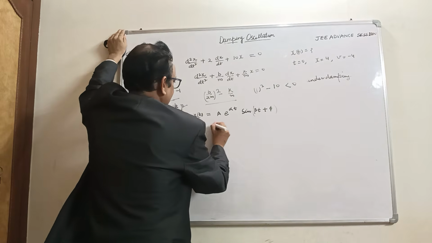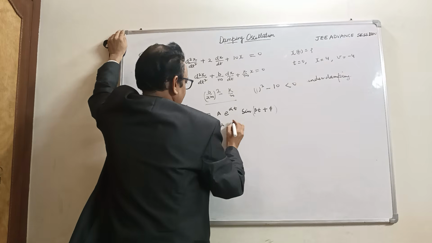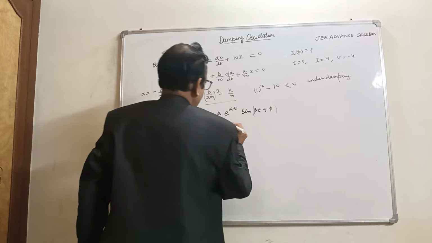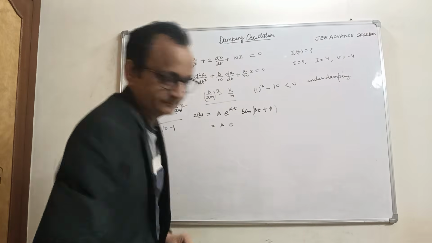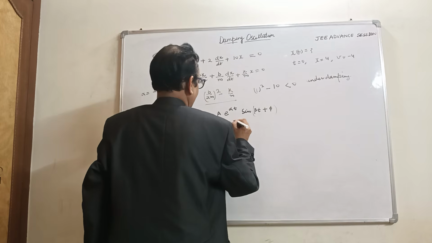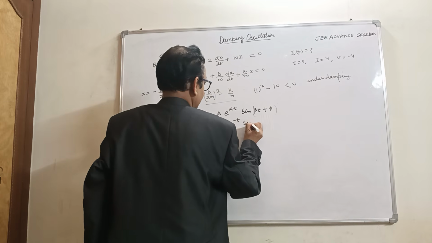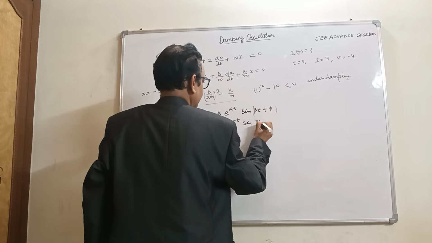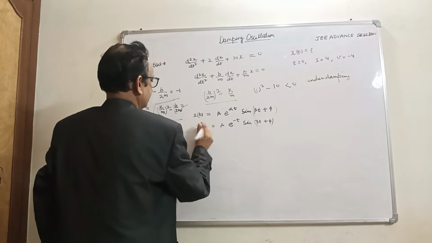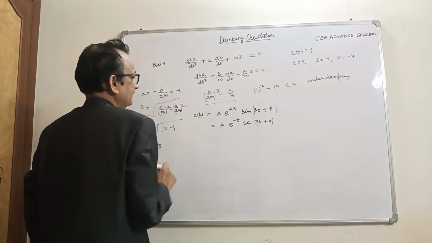So putting the values here, x = A e^(−t) sin(3t plus phi). This is x at time t.